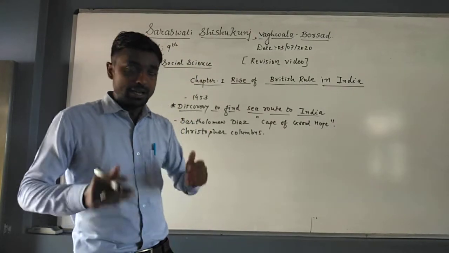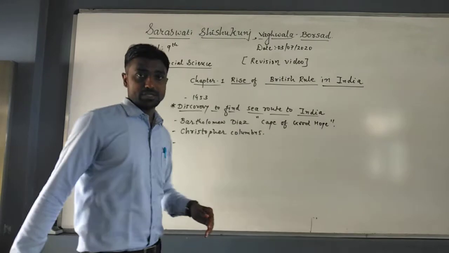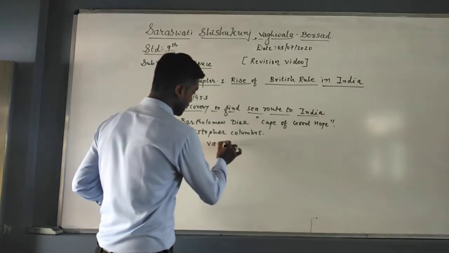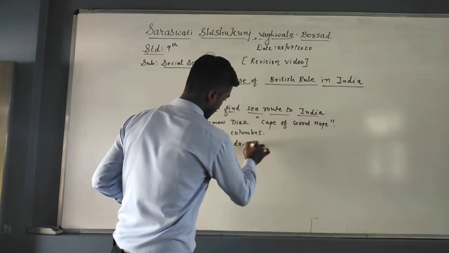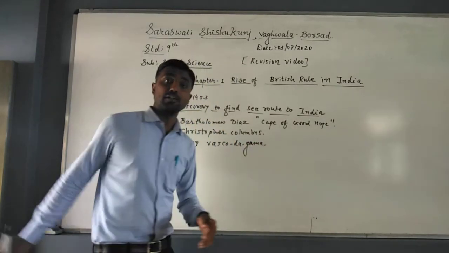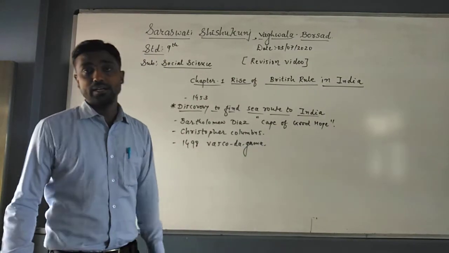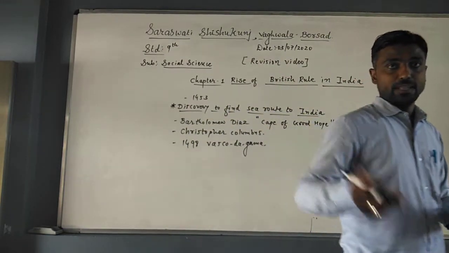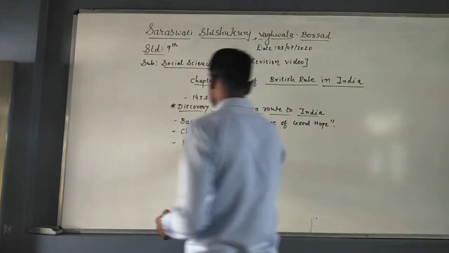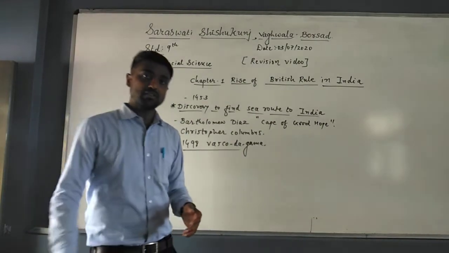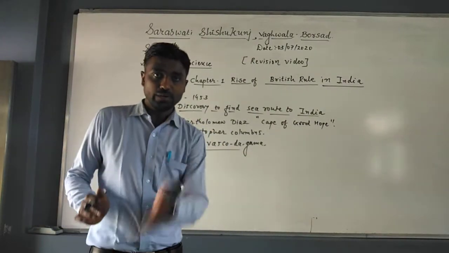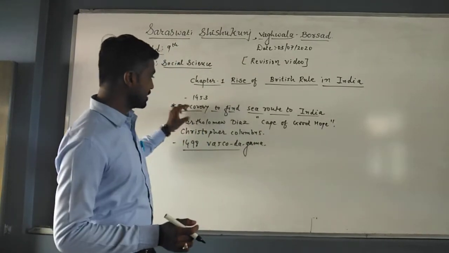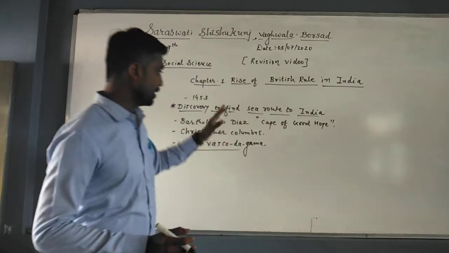Afterwards, finally, in 1498, Vasco da Gama reached the Calicut port and found the sea route to India. When he came to the Calicut port, King Zamorin was ruling over there. Due to these persons, the sea route to India was found, and the doors were opened to Europeans for trade with the Indian market. So that is our first topic, the discovery to find a sea route to India, that we have discussed.